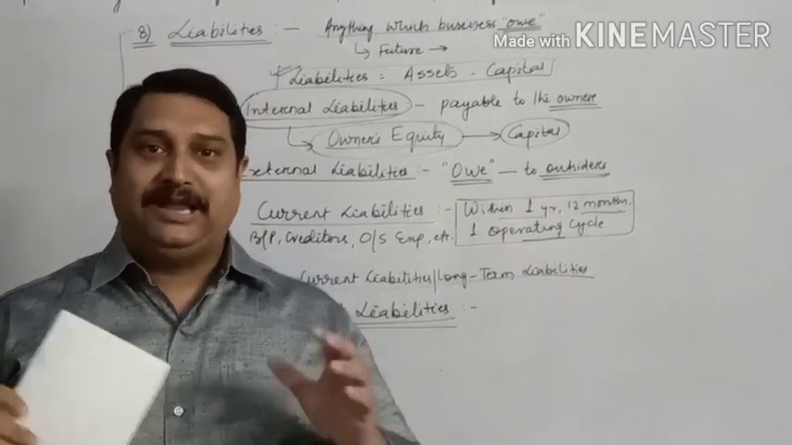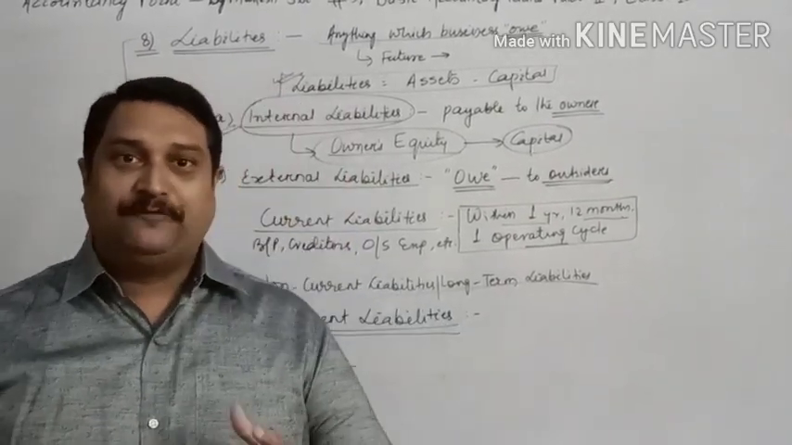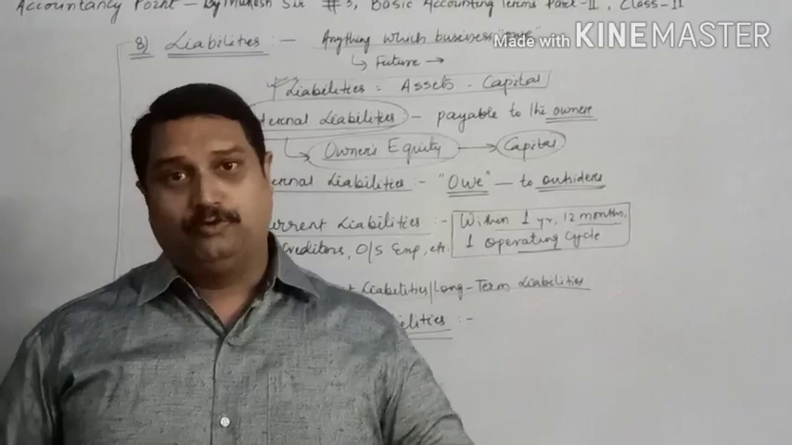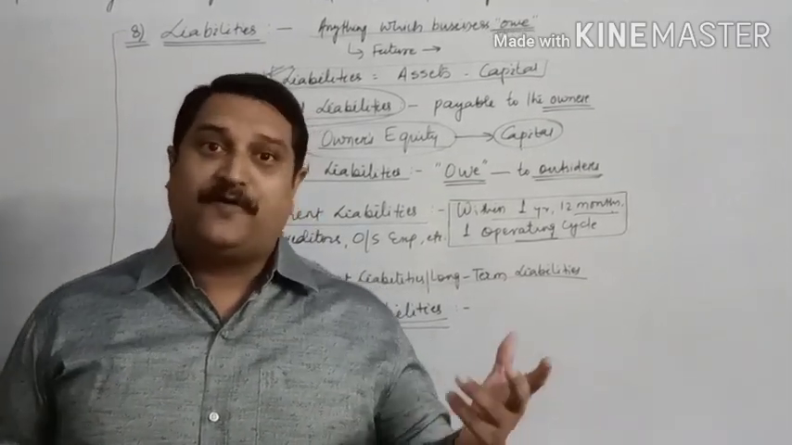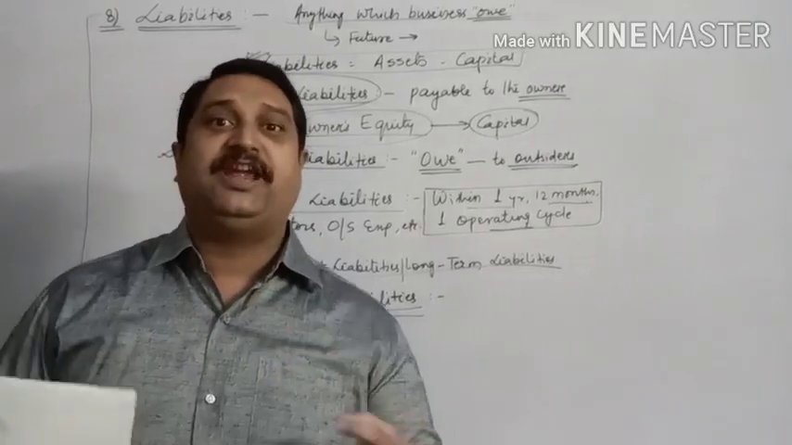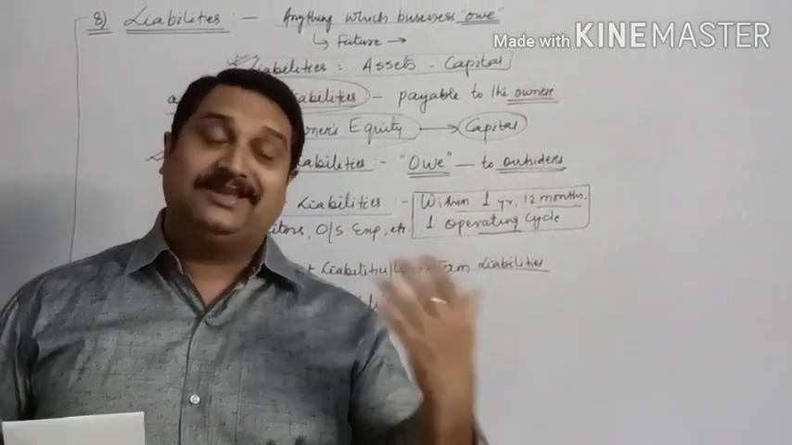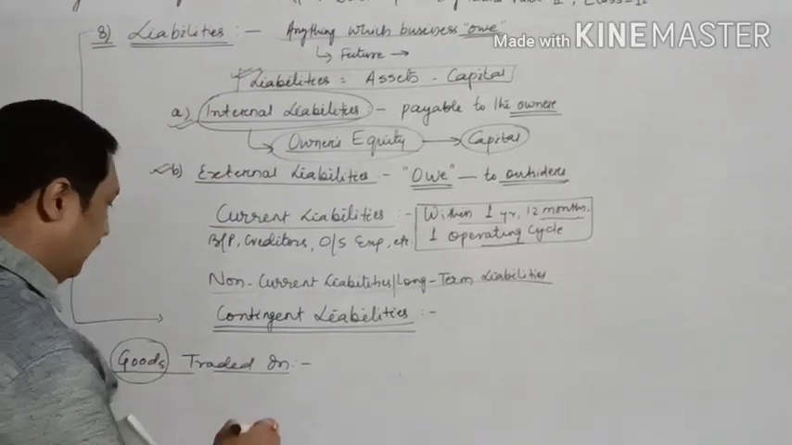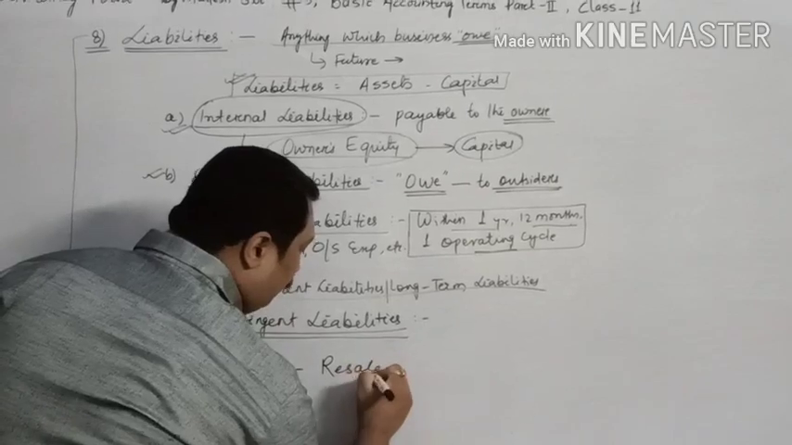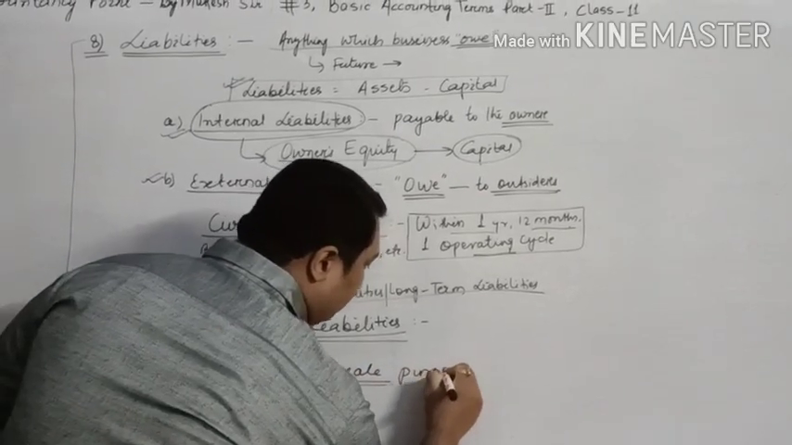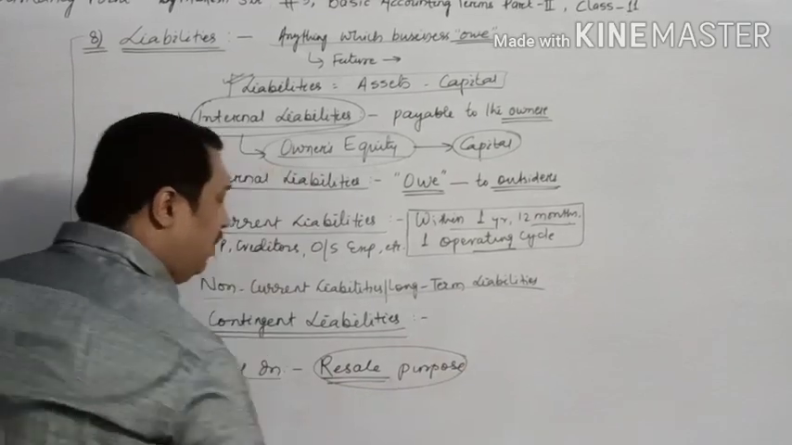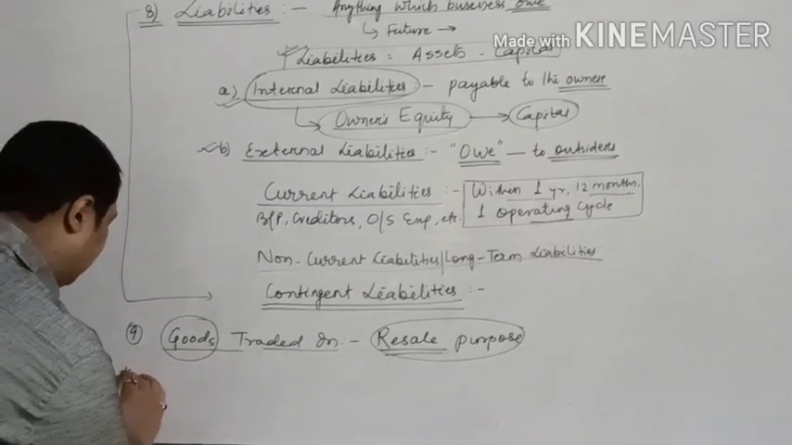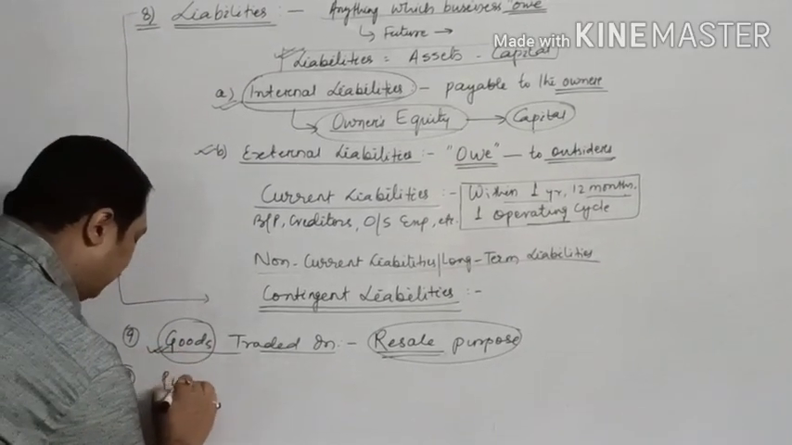For example, if I have a furniture shop, the furniture which I purchase and sell is my goods. If I have a car showroom, the cars which I have purchased in order to resell are known as the goods. So goods traded in actually means all the things which you purchase for resale purpose. The next term based on the goods is purchases.